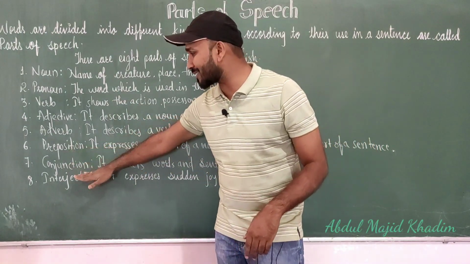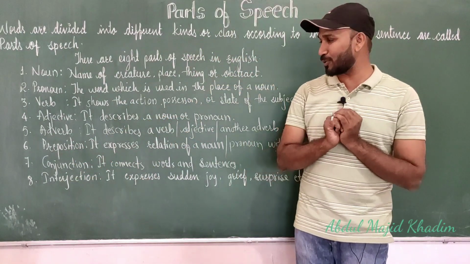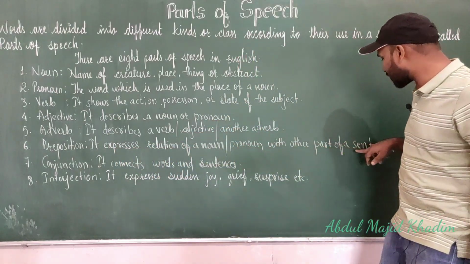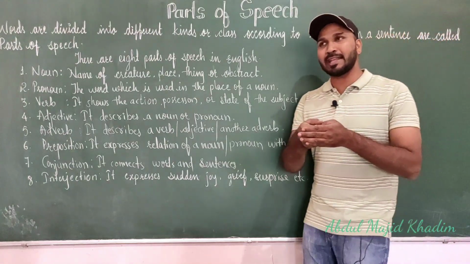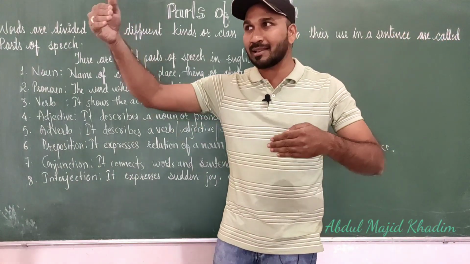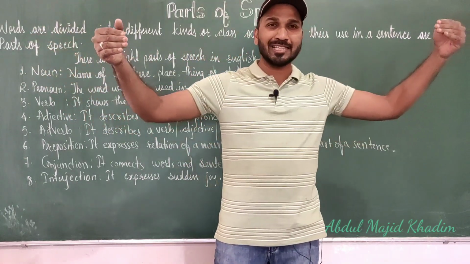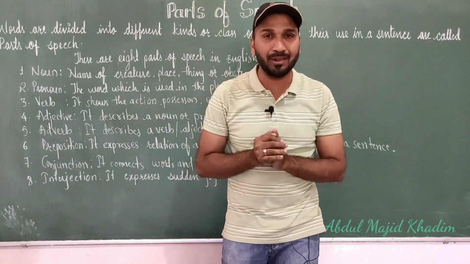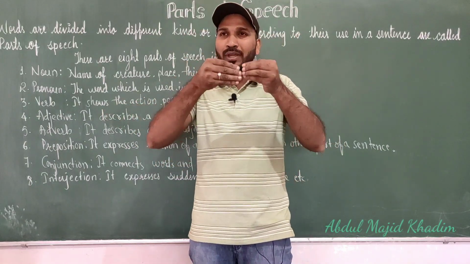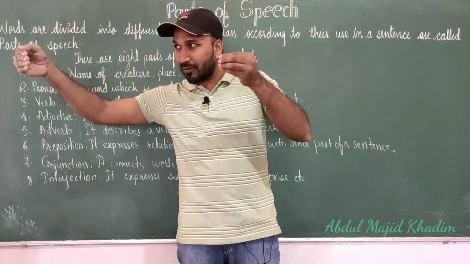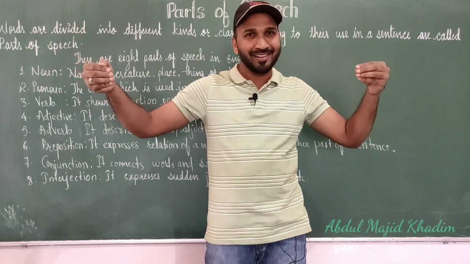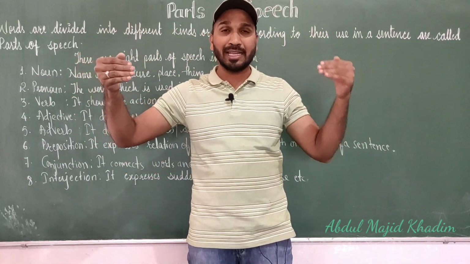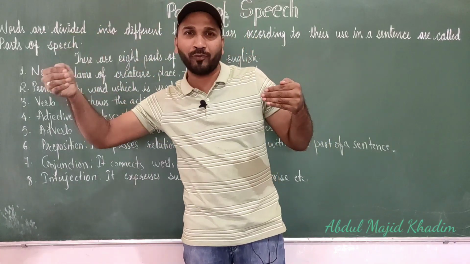Now the preposition, conjunction and interjection. Preposition. What is preposition? It expresses the relation of a noun or pronoun with the other parts of a sentence. In a sentence, what is the relation between the noun and the rest of the sentence? For example, the book is on the table. The word on is showing what the relation is between the book and the table. It shows the relation. Book and the table have some relation. The book is on the table.